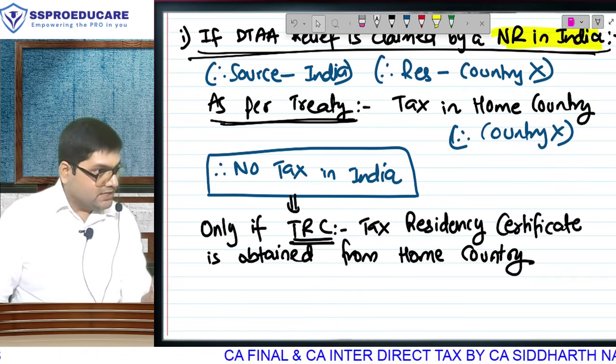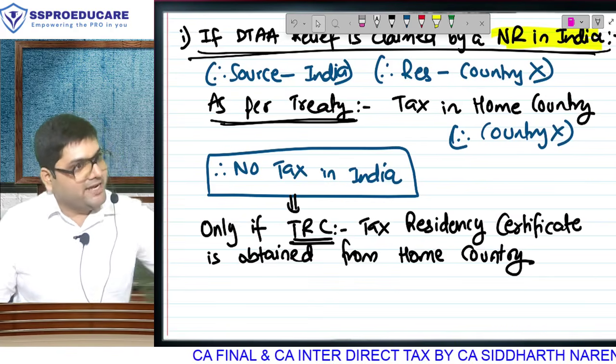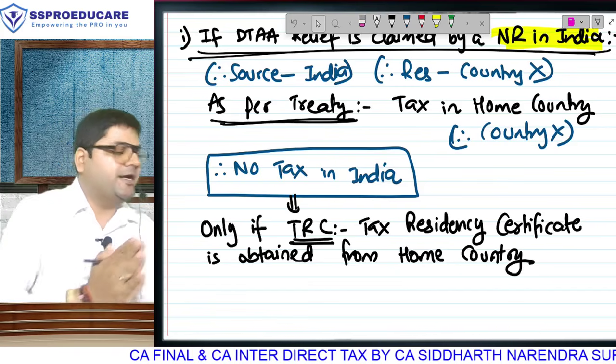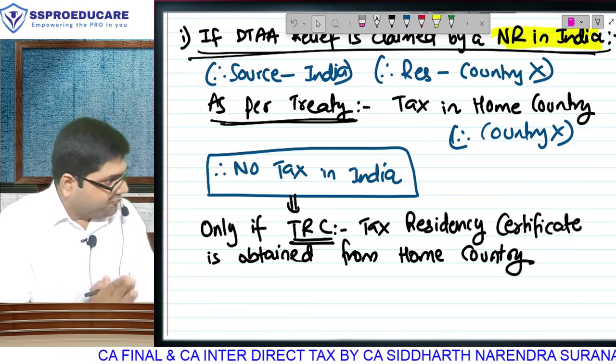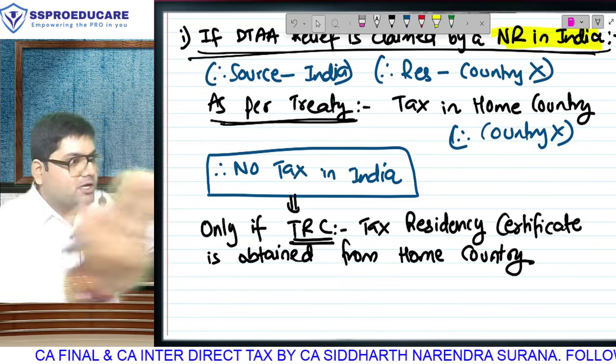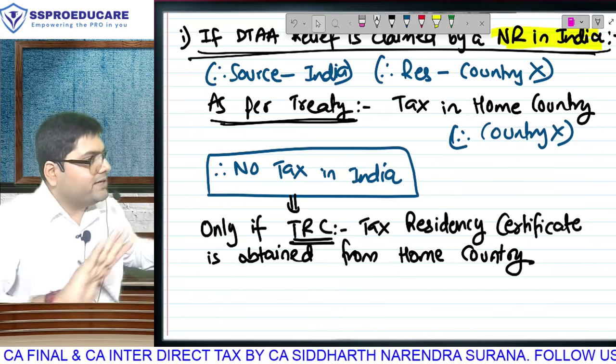What is the significance? That country is giving a certificate that he has become resident here. He has paid tax here. Dear India, now as per treaty, don't take tax. As a proof that I have truly paid. Otherwise, what were these assessees doing? Becoming non-resident everywhere, not paying tax anywhere.